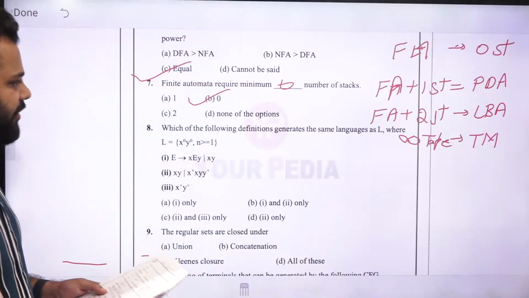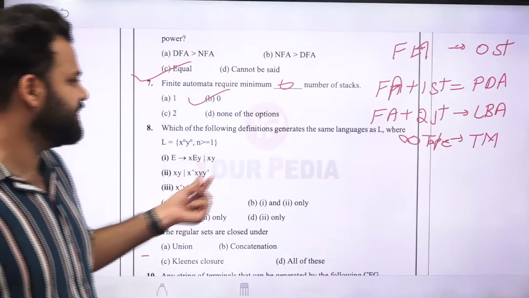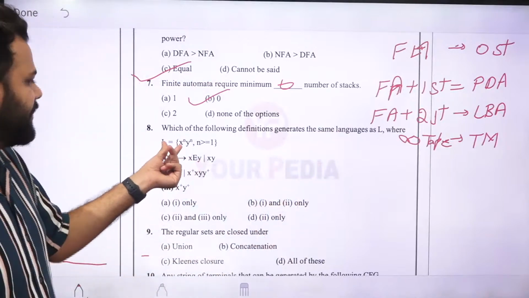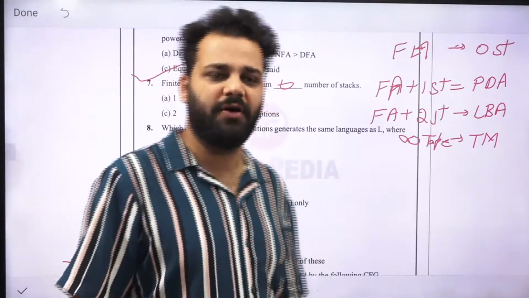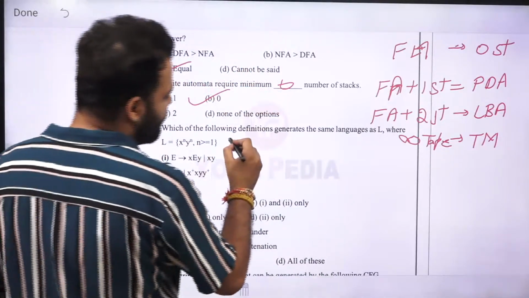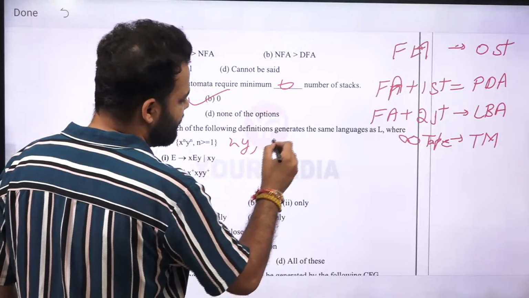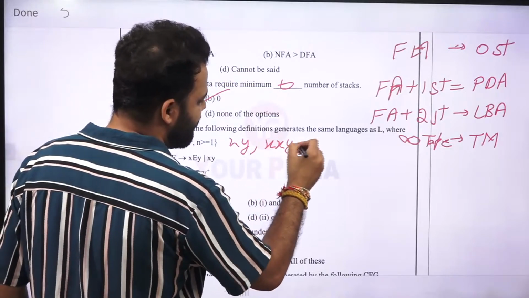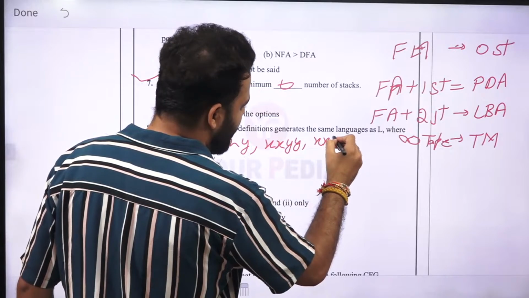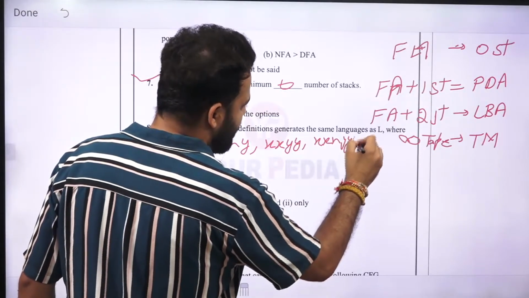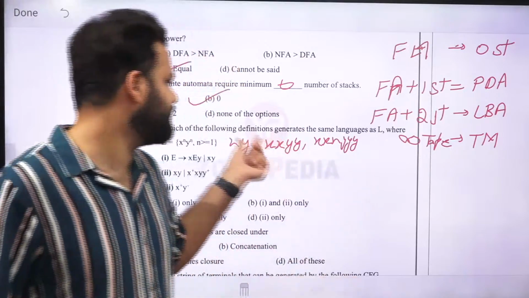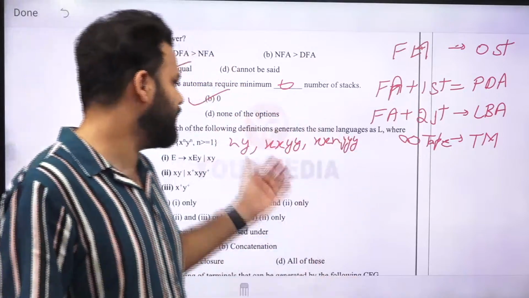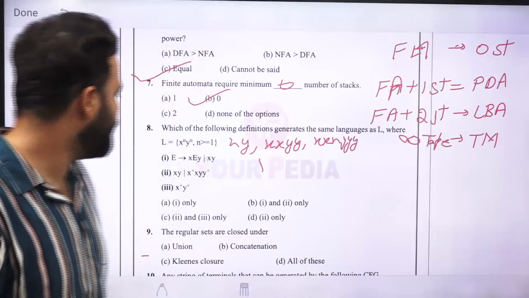Next is, which of the following definitions generate the same language as L, where L is equal to x raised to power n, y raised to power n, and number of x is equal to number of y. You can see the minimum string is xy, the second string is xxyy, then we will have triple x and triple y, and so on. So this is the type of language, and these are the strings made by this language. Number of x will be equal to number of y.